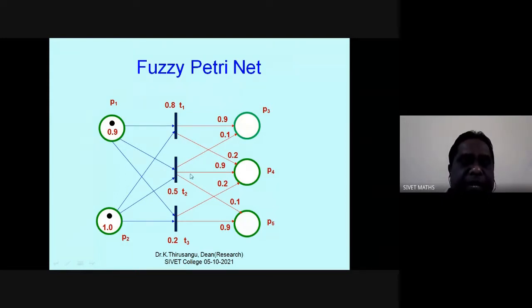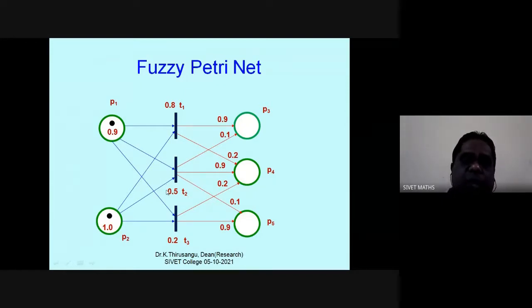This will become enabled provided the token values are greater than 0.5. Here this token value is 0.9, this token value is 1.0, both are greater than 0.5. Therefore, this transition T2 is enabled.